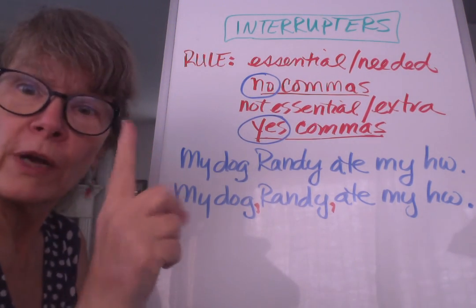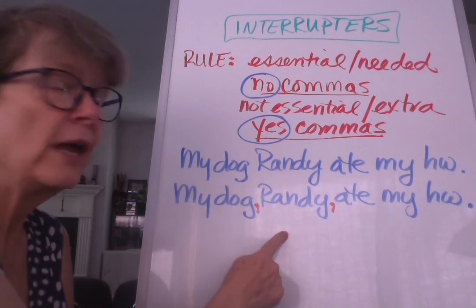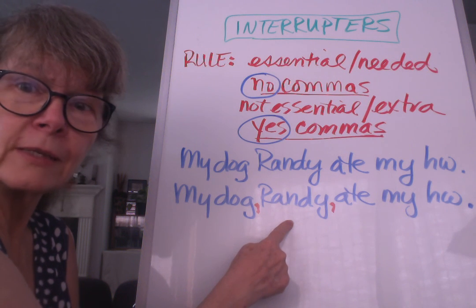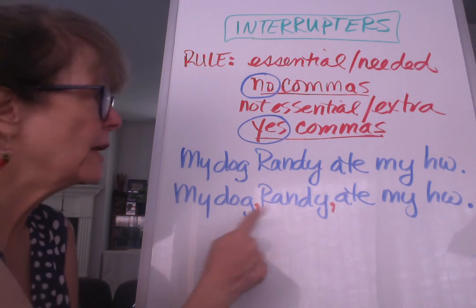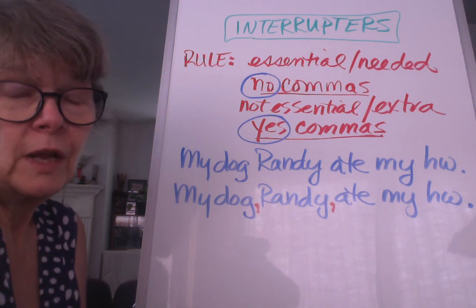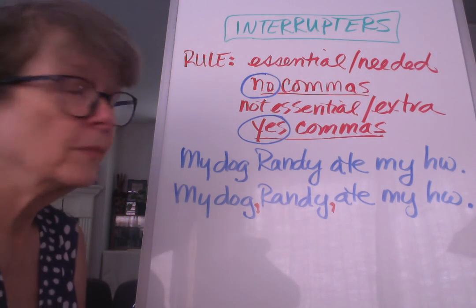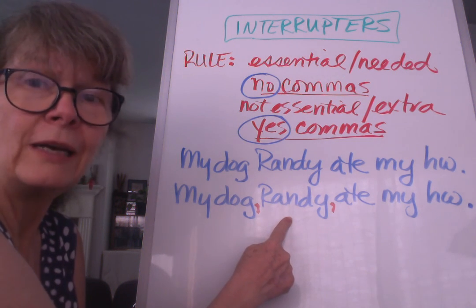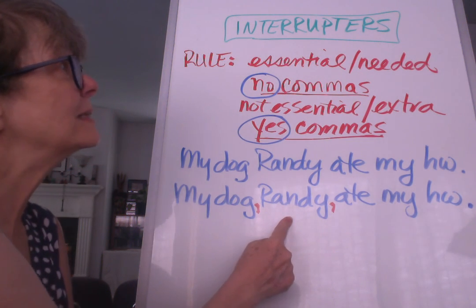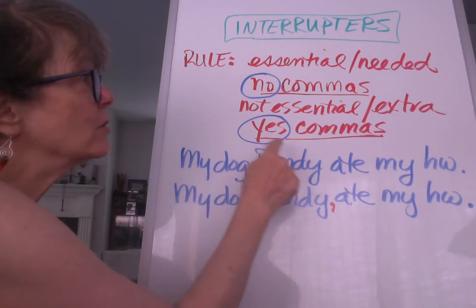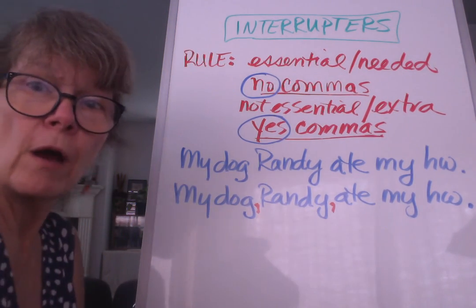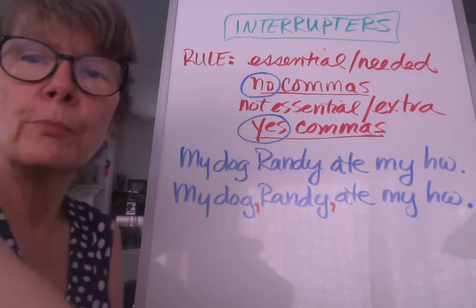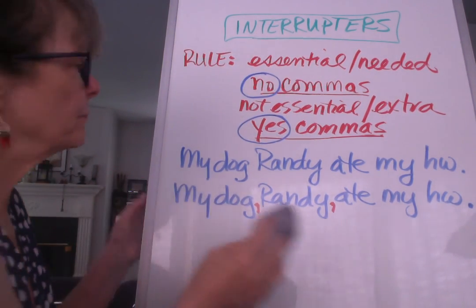But what if I only have one dog and I say, my dog, Randy, ate my homework? Well, this is just extra information, isn't it? If I only have one dog, I can say my dog ate my homework, and I don't have to say what his name is. So here it's extra information. It's not essential, not needed. So since it's not essential, since it's extra, we're going to surround it by commas. Okay? All right, so let's do some practice here and see what we can see.